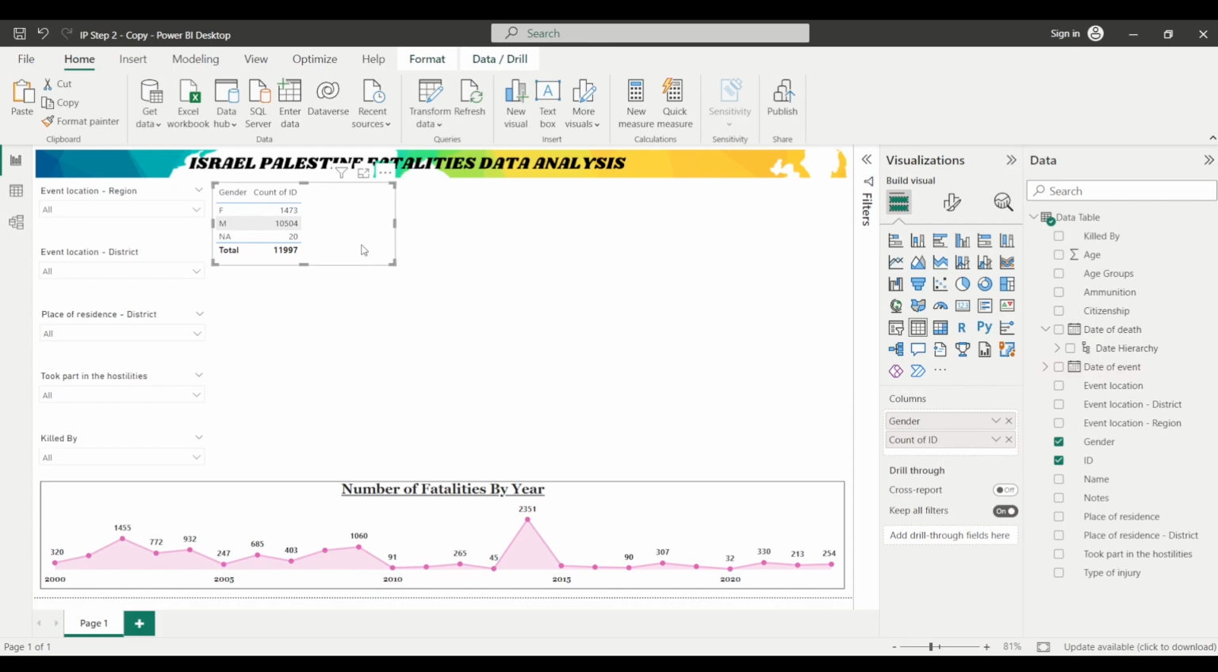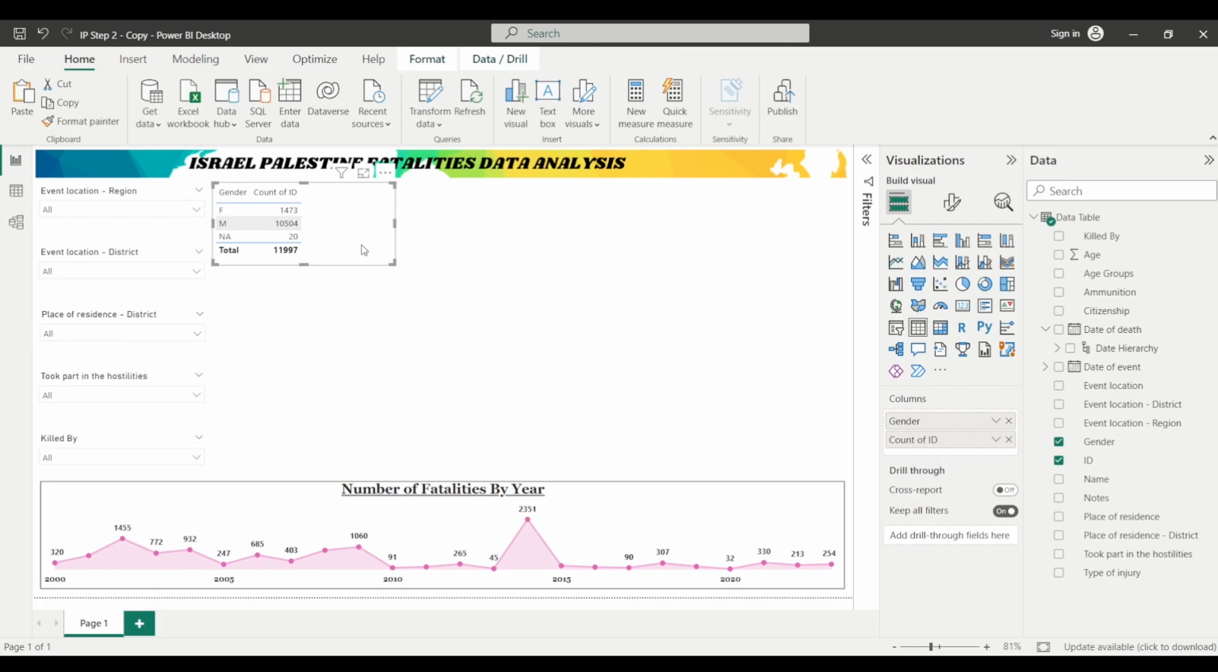You can see that we have the count of females as 1473, while for men it is 10,504. And for the individuals for whom the gender is not available in the dataset, we have 20 such records, right? So it is represented here.